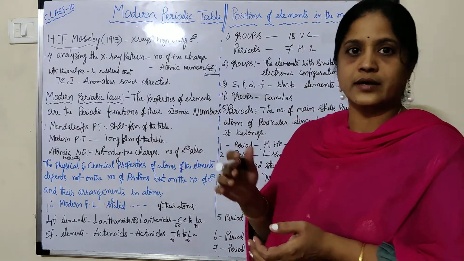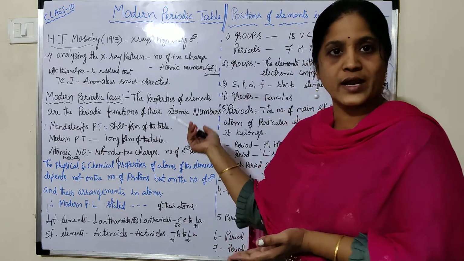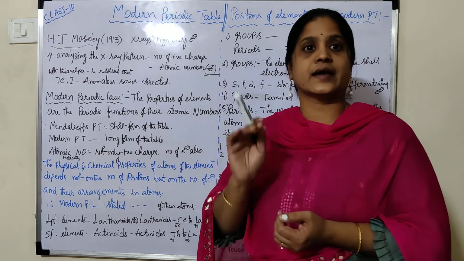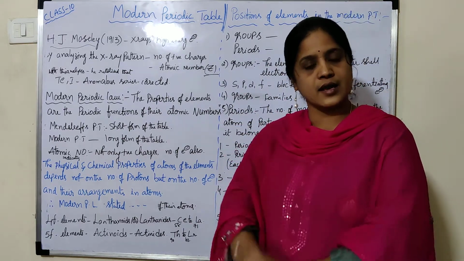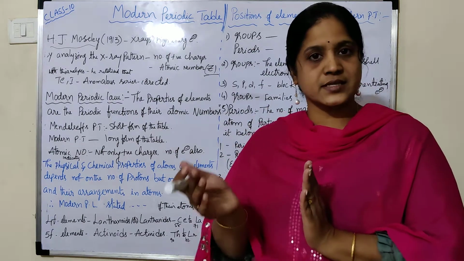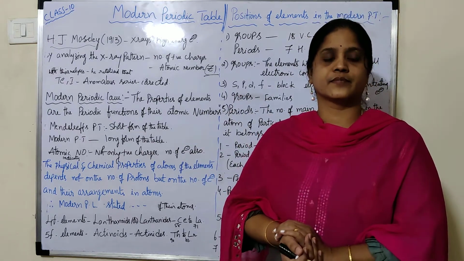So he thought that atomic number, rather than atomic weight, is the correct property to classify the elements. Based on that, the law changed from atomic weights to atomic number.